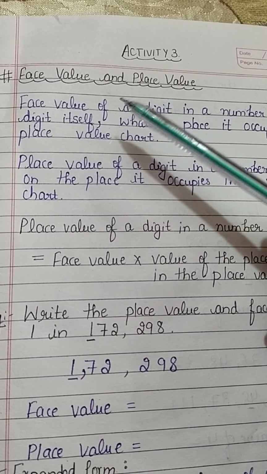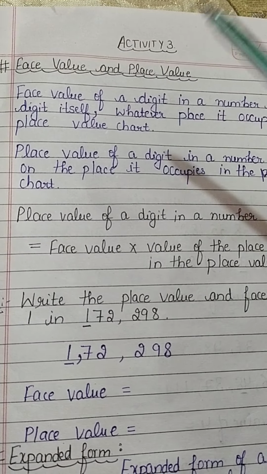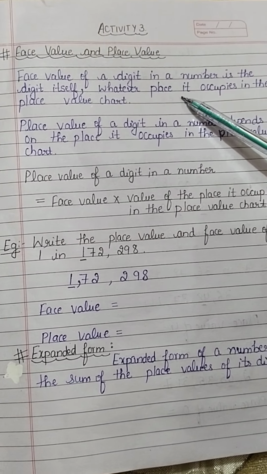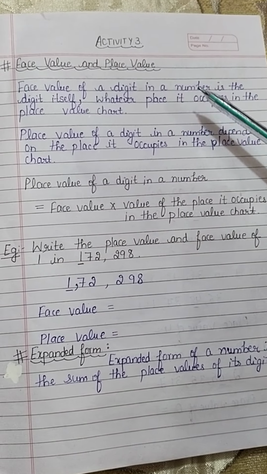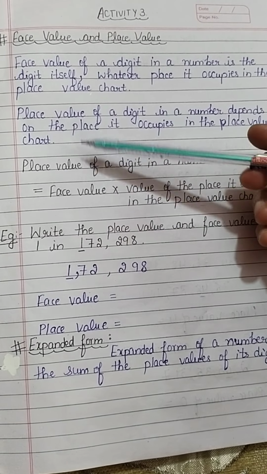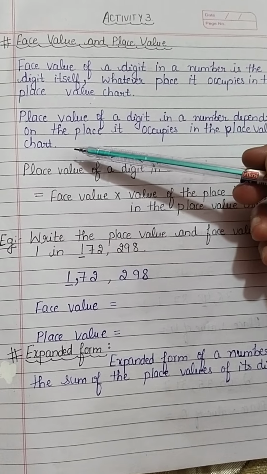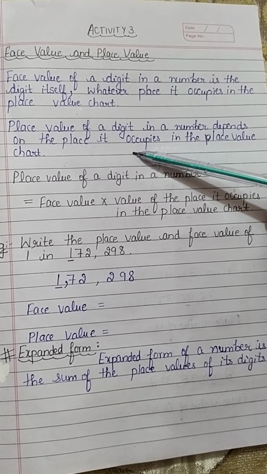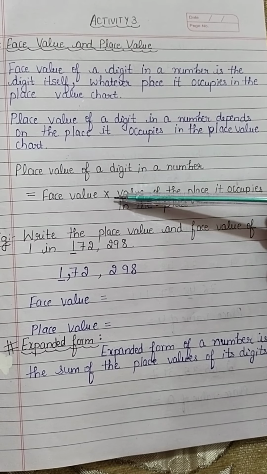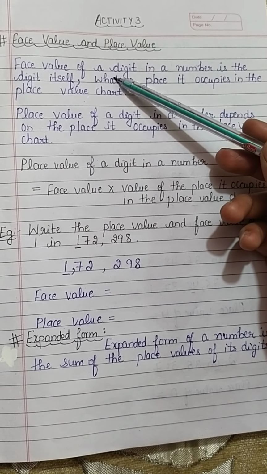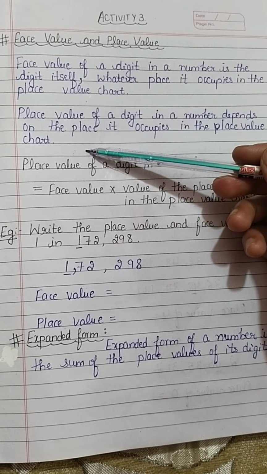First, I will tell you what is a face value and place value. The face value of a digit in the number is the digit itself, whatever place it occupies in the place value chart. Next is place value. You all know what is a place value of a digit. It depends upon the place it occupies in the place value chart. The face value doesn't depend on its position, but the place value depends.